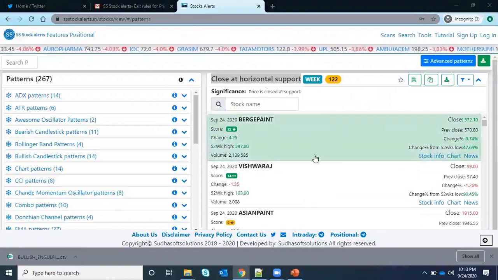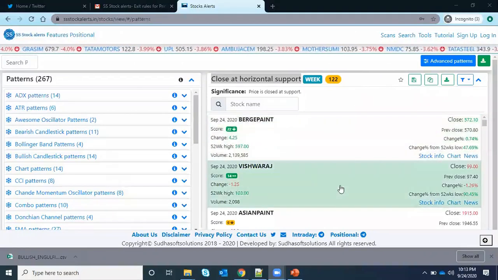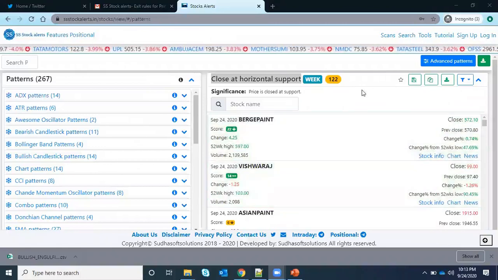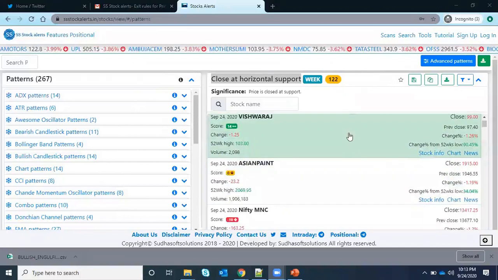Whenever any stock matches this pattern, on the same evening, from 7:30 to 8 or 8:30, within this time, you will get an email with these results. You don't need to check whether the NRB pattern has appeared or not.